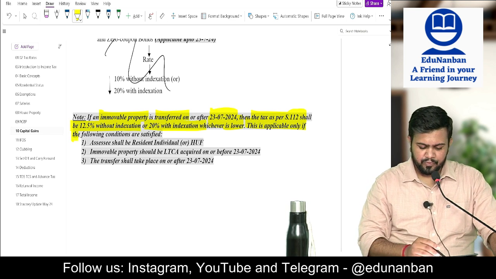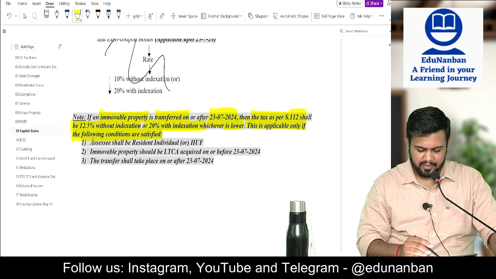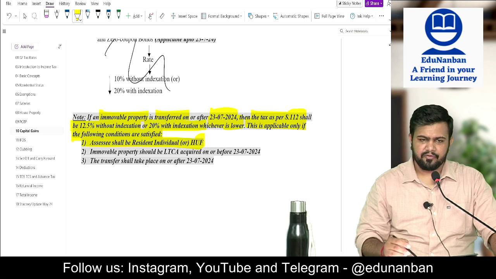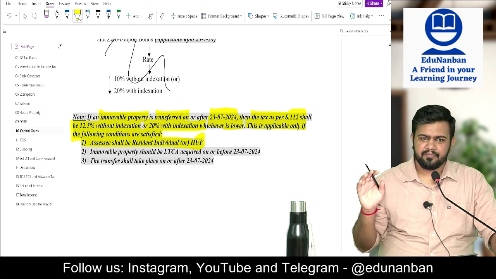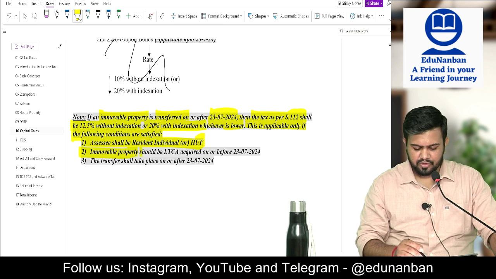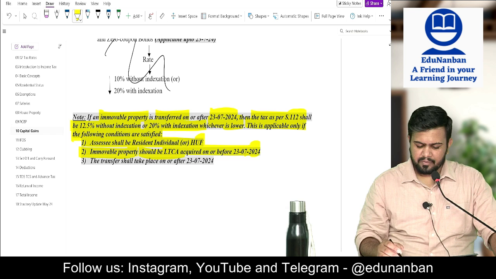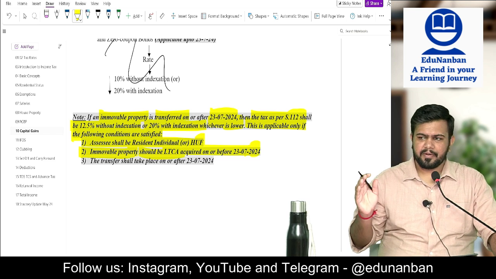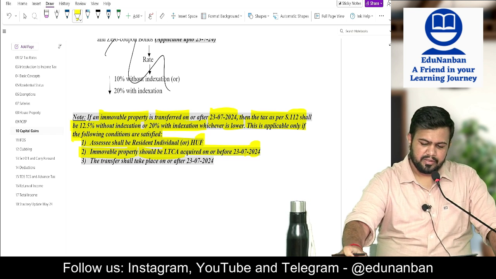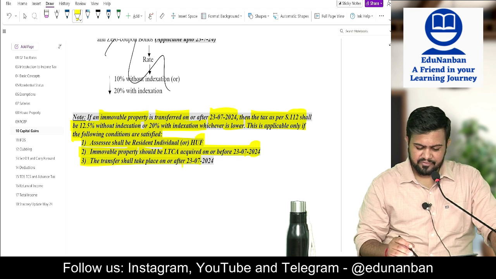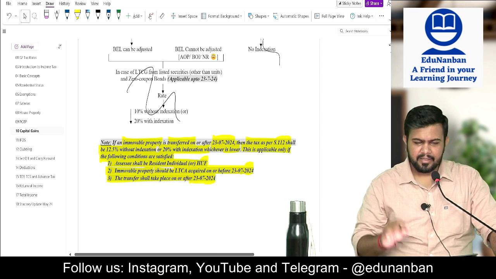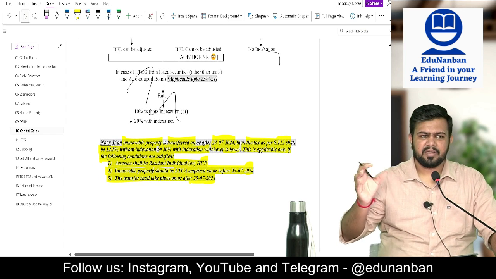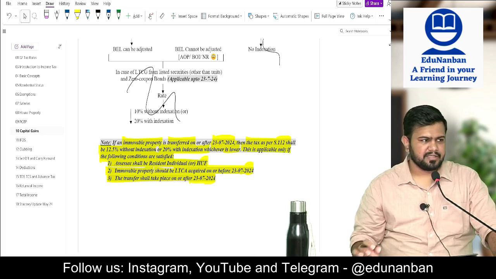This is applicable only if the following conditions are satisfied. Number 1, assessee should be a resident individual or HUF. So to a partnership firm, AOP, BOI or company, this indexation benefit is not given. Then, immovable property should be a long-term capital asset acquired on or before 23/7/2024, and the transfer shall take place on or after 23/7/2024. Then only you can compute with indexation and without indexation, compare both, and whichever is lower can be taken as tax.